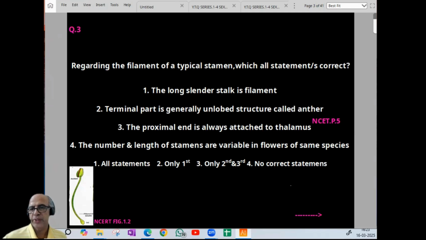Number and length of the stamens are variable in flowers of the same species. No, within a species it will not change. Suddenly we may take the first option as the correct answer, but it is wrong. Here the only correct statement is 1, in the sense the first one. So the option is 2. I think the third question is done. So when you choose the option, take care. Option is 2. Statement wise, long slender stalk is the filament. That is right. I think the idea is clear. Now we can proceed to the next question.